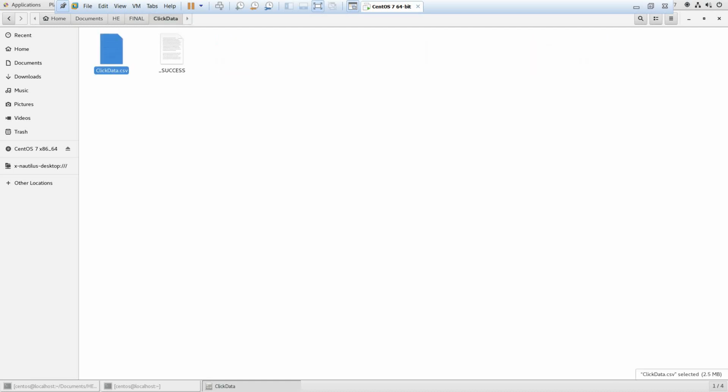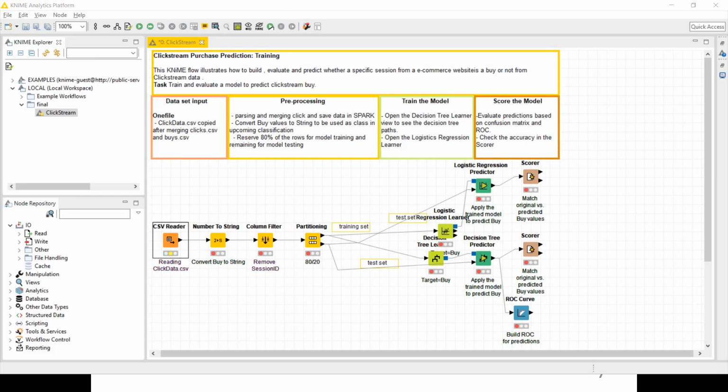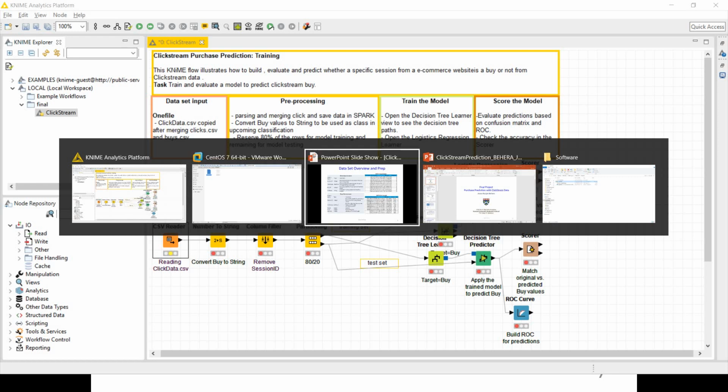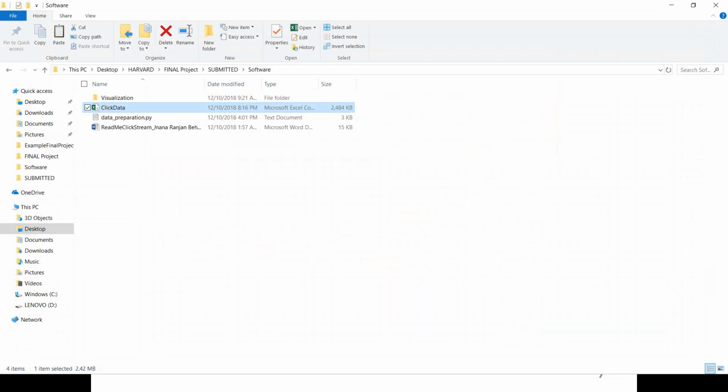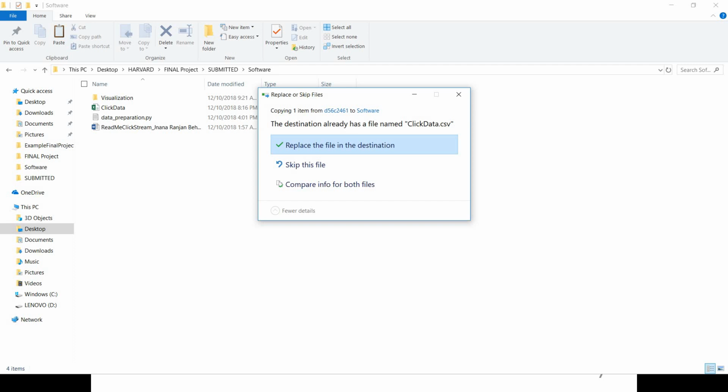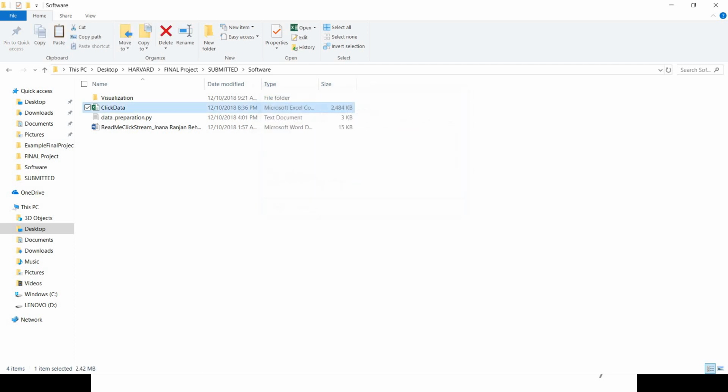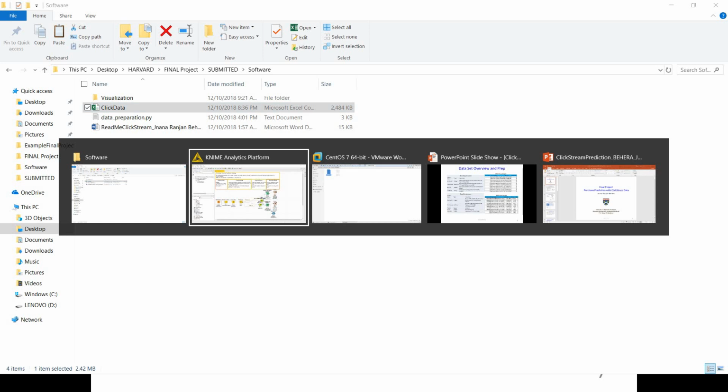So here is the file. Let me copy the file here. Let me go to the KNIME environment to show the demo.